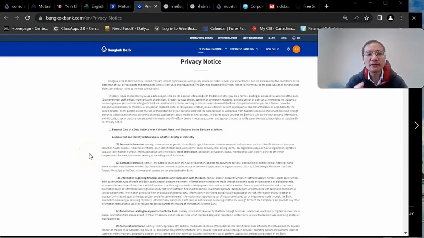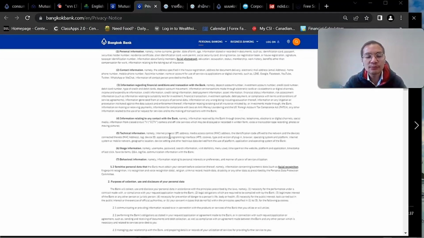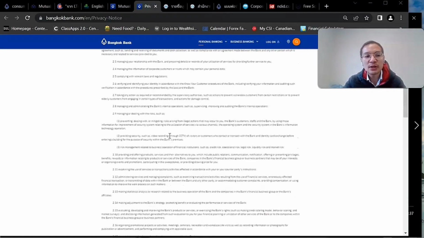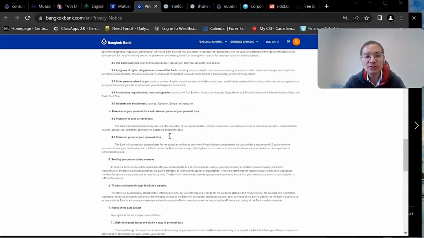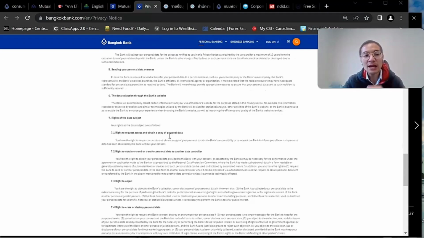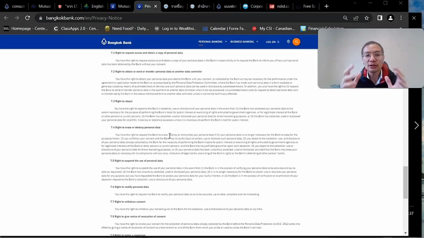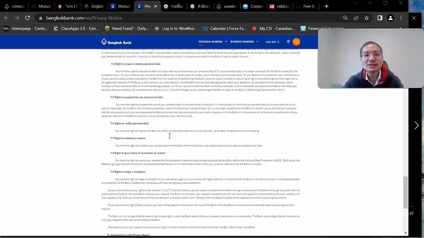With regards to the privacy notice from the bank, they're going to say that they're going to collect personal data as well as facial recognition or photographs, and any contact information and other related information, and then they're going to share this information with their subsidiaries. So these are the informations, and you have rights as well to maybe object, to cancel or have your information destroyed. So this is the information with regards to personal data.